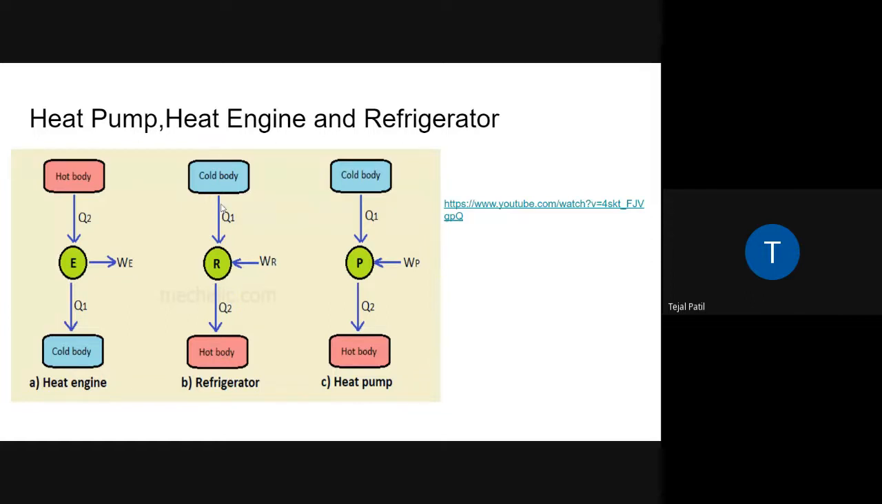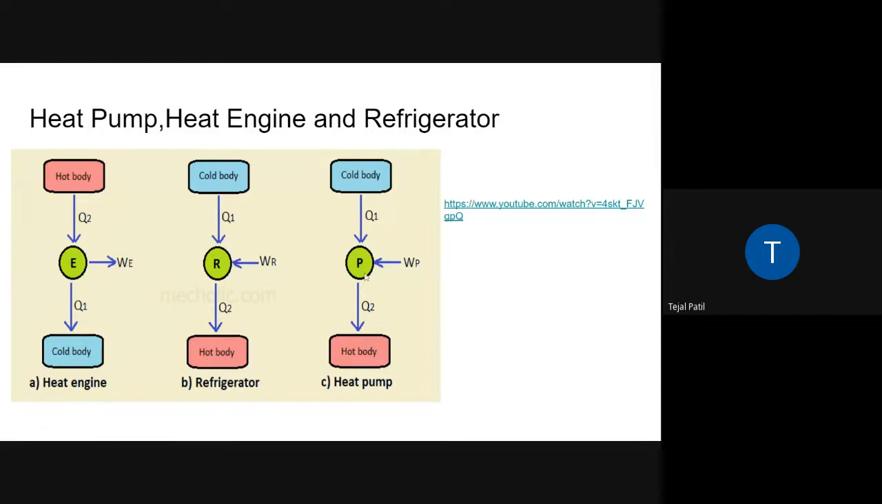Let's say the refrigerator in your home: where do you want the cooling effect? In the cabinet. So the cabinet, that means the colder body, is the required one. The refrigerator takes heat from that cabinet, combines it with the work you have supplied in the compressor, and then that heat is thrown into the atmosphere. That means you are throwing it into your kitchen air. So the kitchen air or atmosphere acts like a hotter body in the refrigerator.